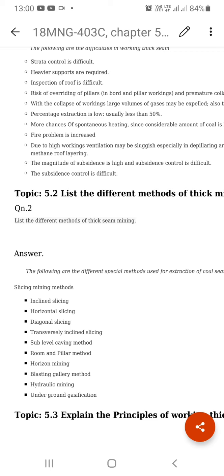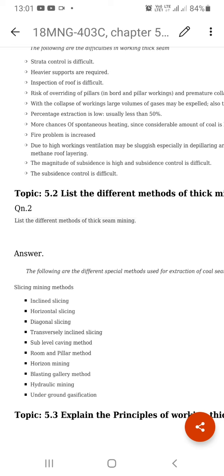Why? Because three slices are excavated: top slice, middle slice, bottom slice. So a large amount of coal, a large tonnage, is exploited. A larger void is created, a larger area is destabilized, and heavier supports are needed.